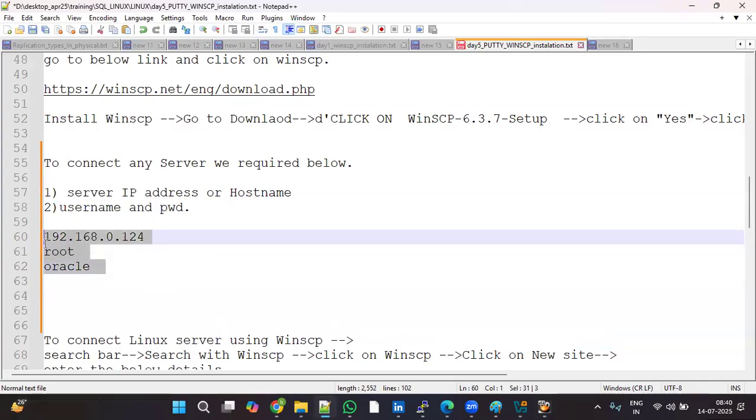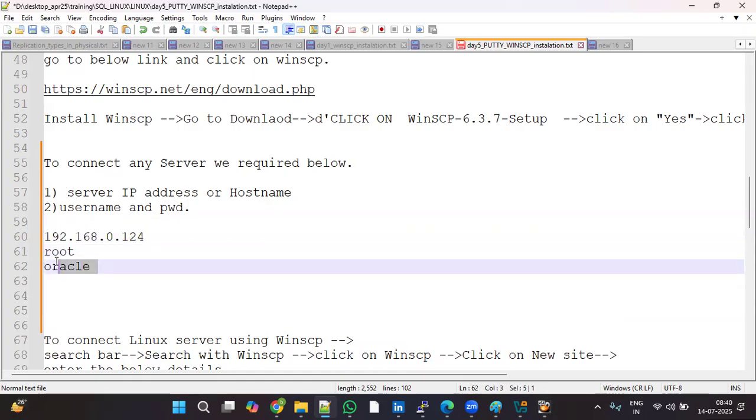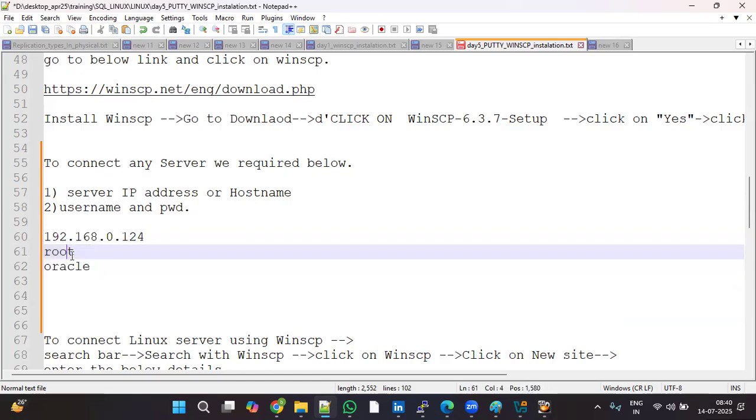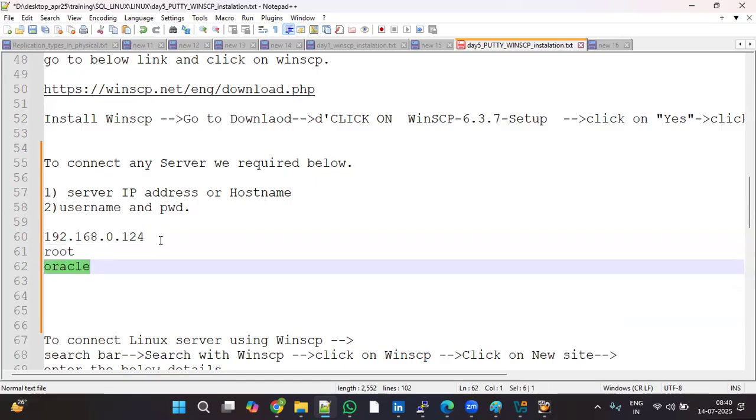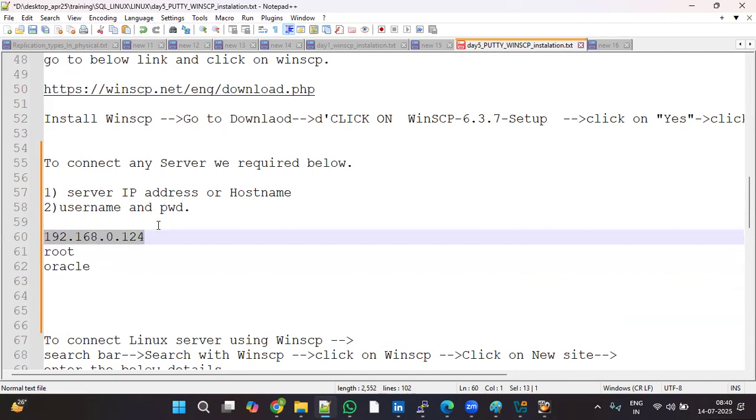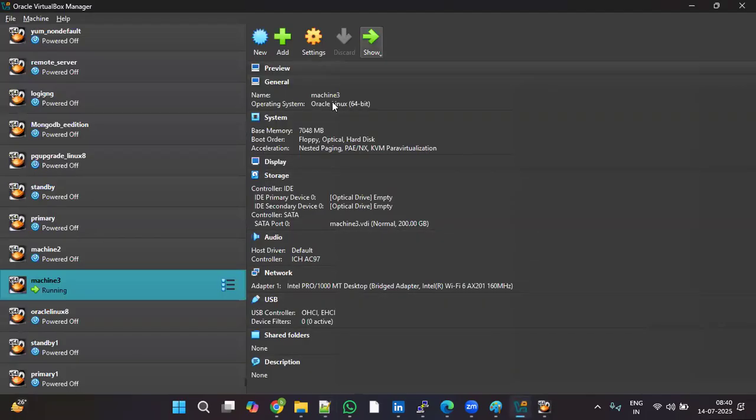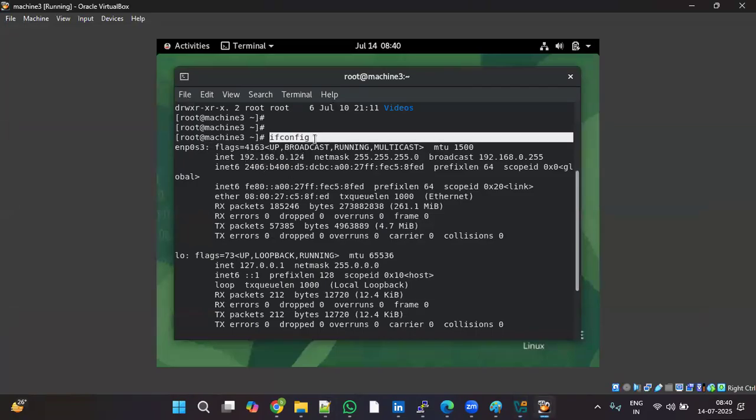In real time, who shares these details? The Linux team. You have to ask them: we need one server with Oracle Linux, and also give me credentials. They can create a username and password for you and share these details. As of now, we use the Linux admin username root. We know the password and the IP address. To get the IP address, connect directly to the virtual machine and give the command ifconfig.